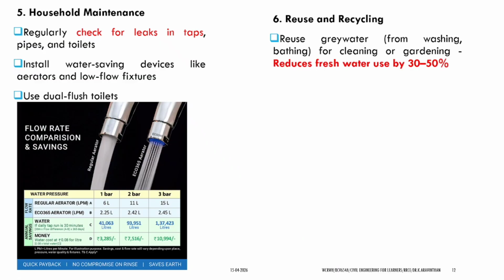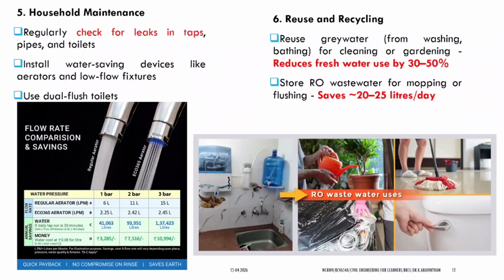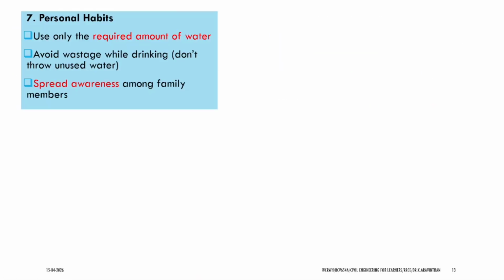Reuse and recycle grey water. What is grey water? Washing and bathing water after its use is called grey water. This can be used for cleaning or gardening purposes. This reduces freshwater usage by 30 to 50 percent. Also, RO wastewater can be used for different purposes such as gardening, washing the car, mopping, flushing, etc., which saves 20 to 25 liters per day.